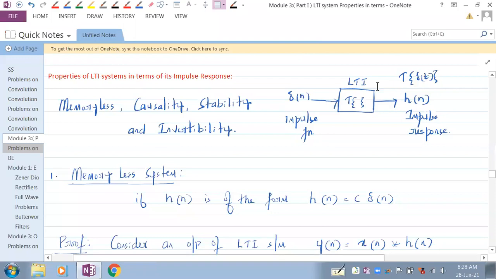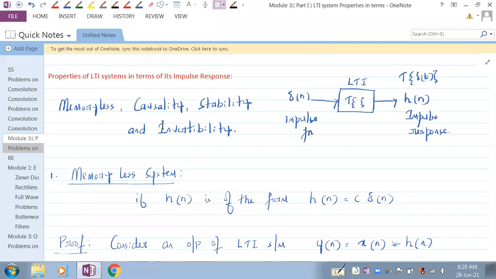So in this session, let's just recall the properties of LTI system in terms of its impulse response, because we'll be solving problems on this. We have seen the four properties: memoryless, causality, stability, and invertibility. And these four properties we will be evaluating, keeping the impulse response of a system in consideration.